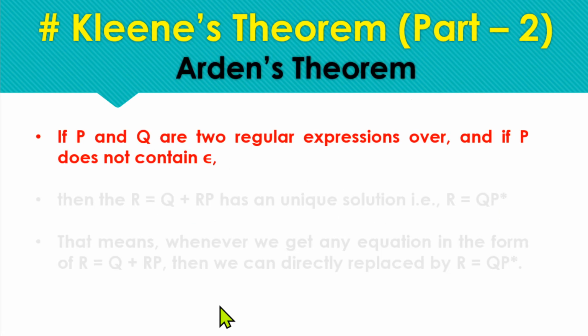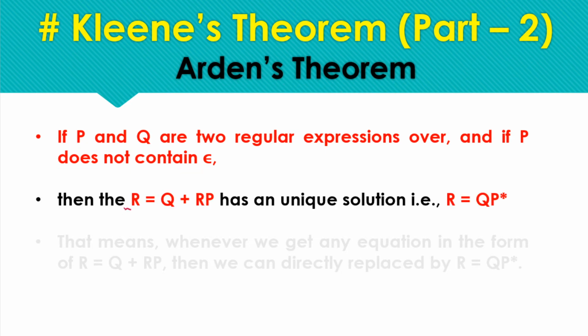Okay, so here Arden's theorem has a simple definition. If we have two regular expressions P and Q, and P does not contain a null, then if we have an equation of this type, R equals Q plus RP, all such equations will have a unique solution, that is R equals QP star. So Arden's theorem is just a proof of this equation, meaning how this equation can have this unique solution